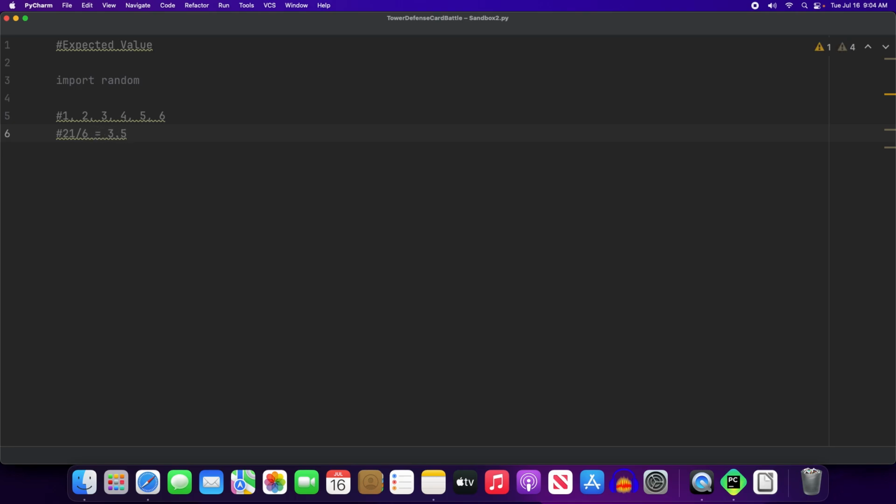So the expected value on one roll of a die is 3.5, which can't happen on a die. And I think that's one of the points of confusion that most people encounter, is that the expected value, in my experience, isn't usually something that can actually happen. It is just the average of all of those things.